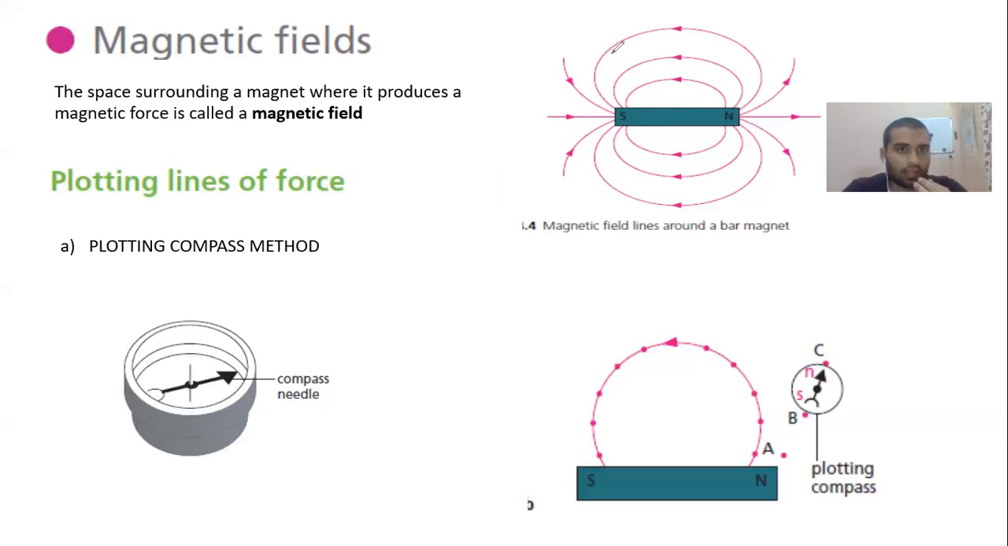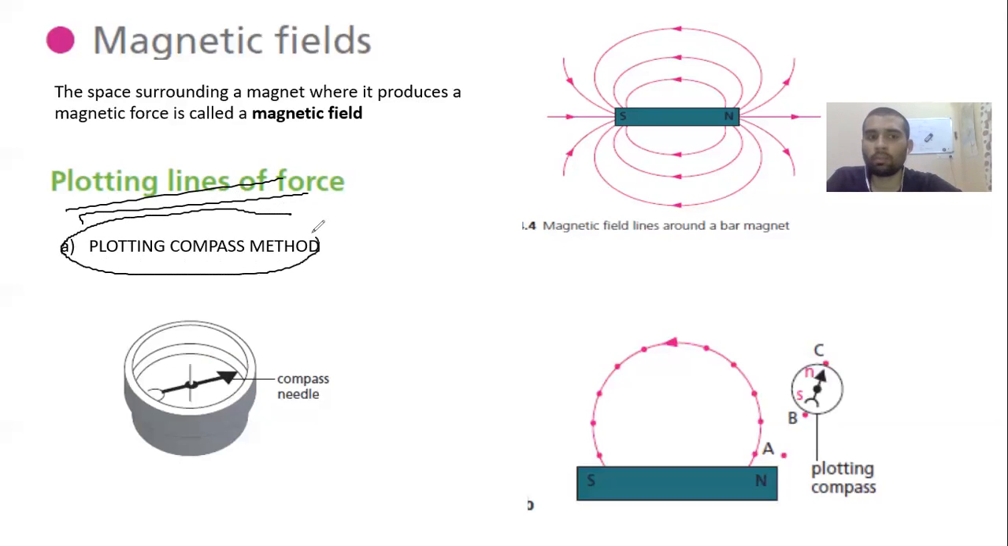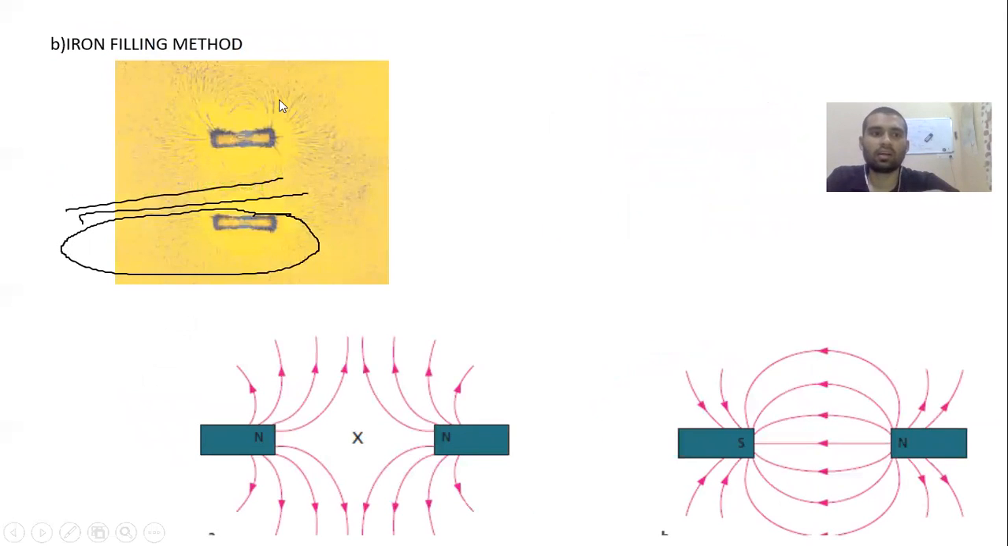Now, have you seen this diagram before? Okay, how do I plot it? So there are two methods actually. The first one is called a compass method, plotting using a compass, and the second one is called an iron filling method. We'll be seeing both the methods one by one. Have you done this iron filling experiment in school?